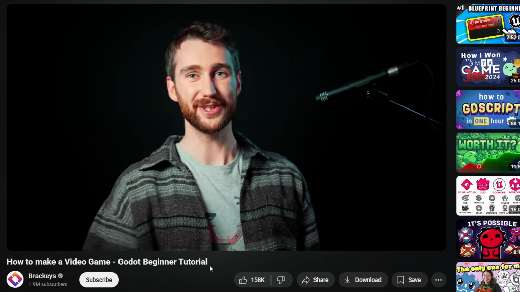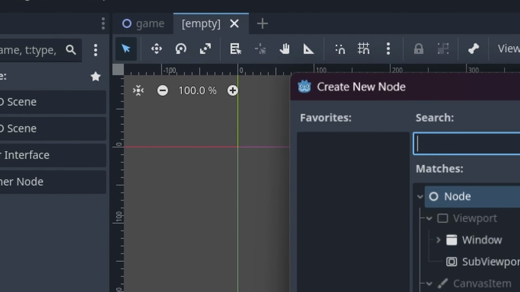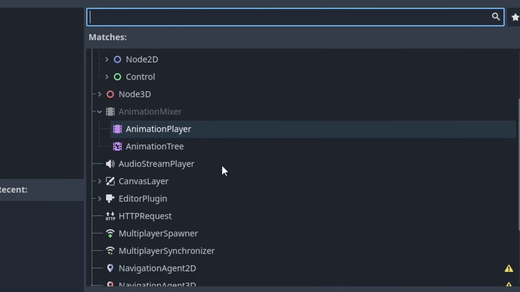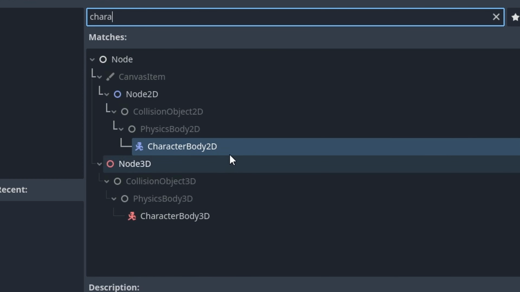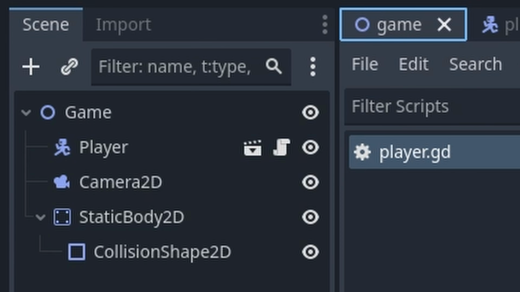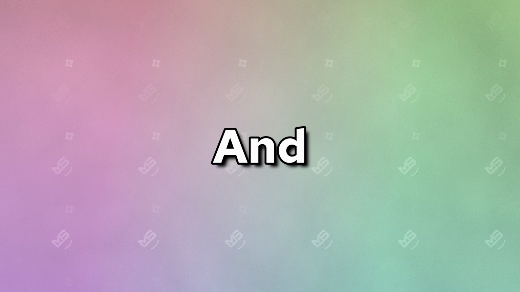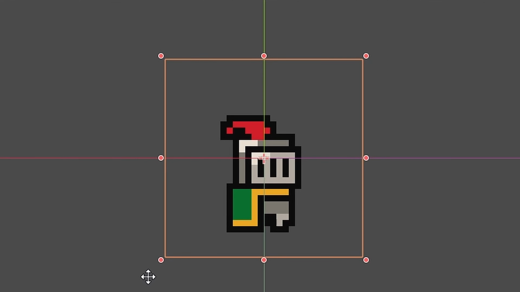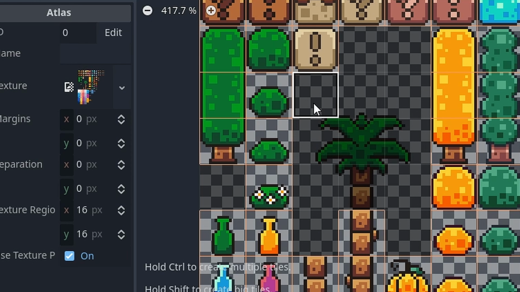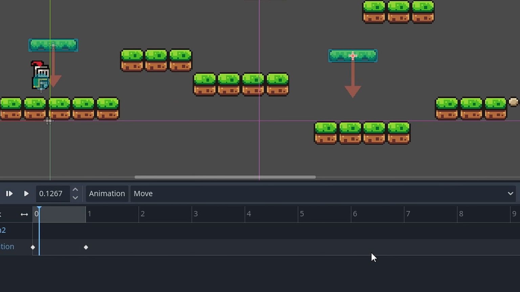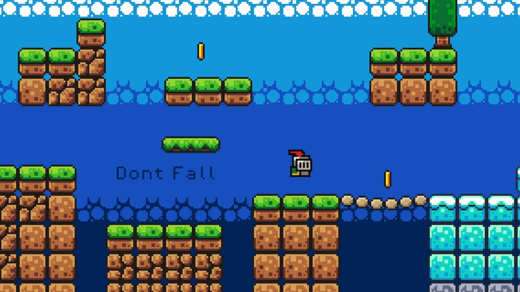Okay, now back in the tutorial, it covered a wide range of topics like nodes in Godot, which is like the base building block. Everything here is a node. Example, character body, camera, collision shape, tile map. The scenes in Godot, which is like a collection of nodes bundled together, and other topics like player character, animated sprites, sprite sheet, collision detection, scripting, tile sets, tile maps, animation player, etc. And after completing the tutorial, I was ready for making my first game.